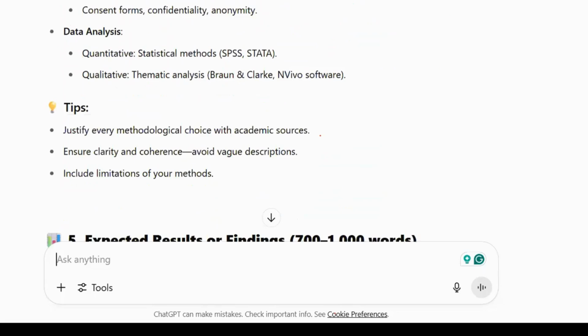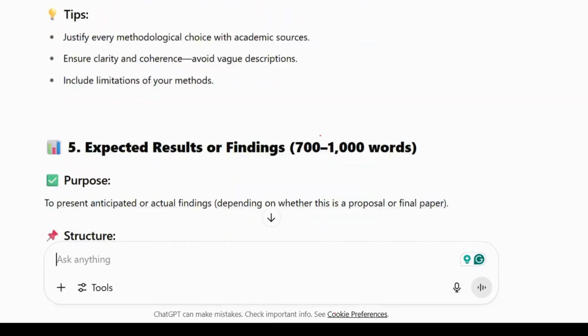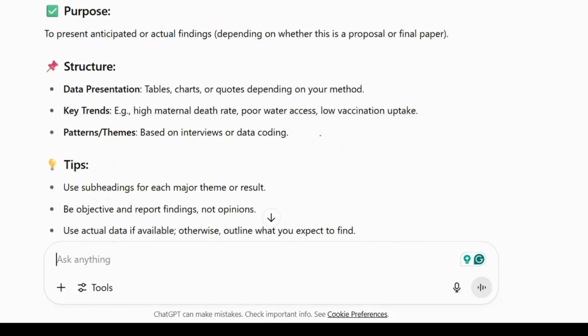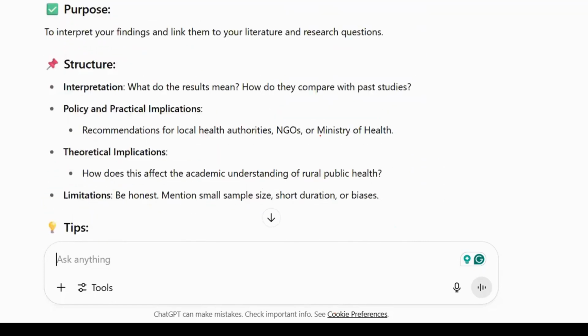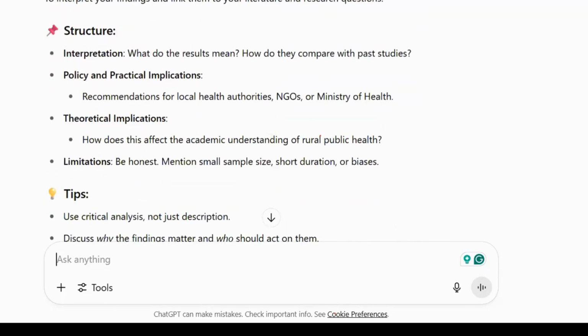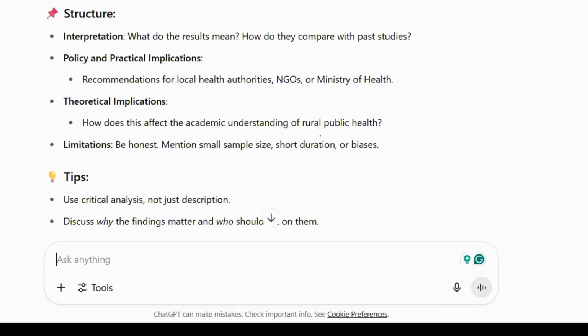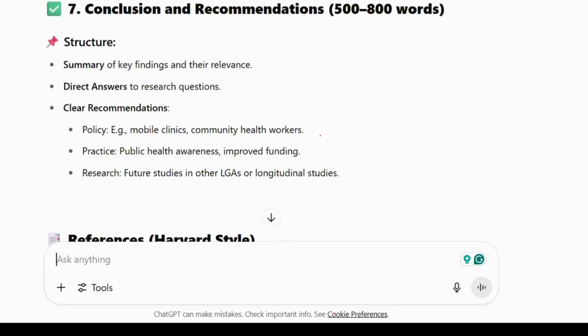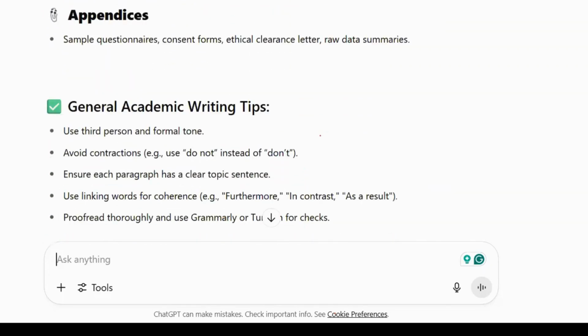You're going to use SPSS for it, and starter tips. Then expected results of findings, data presentation and tip. Look at how it has assisted us. Discussion and implications, it gave us about 1,500 to 2,500 words. Conclusion and recommendations, you see what it has helped us